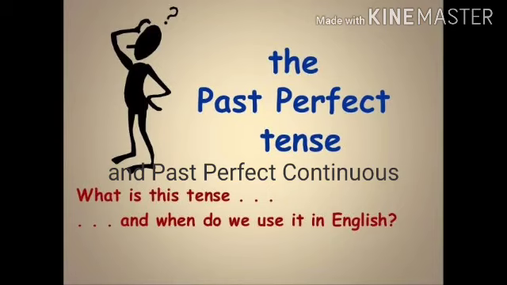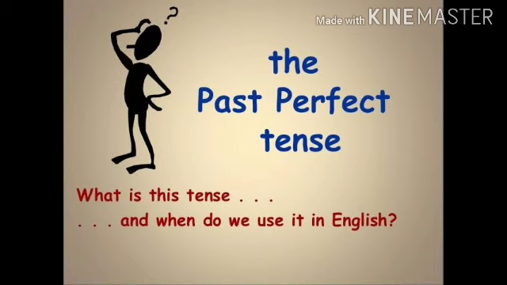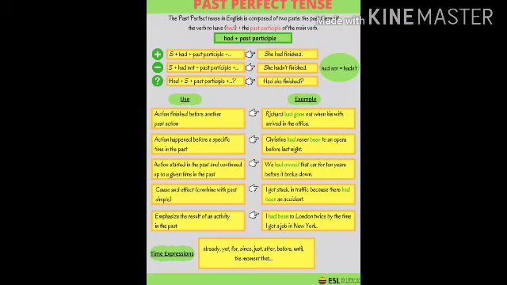Now we'll be discussing past perfect tense and perfect continuous tense. Now, past perfect tense in English is composed of two parts. First of all, the past tense of the verb to have, and that past form of the verb to have is had, and the past participle of the main verb, which is the third form of any main verb. So let us see the sentence structures.